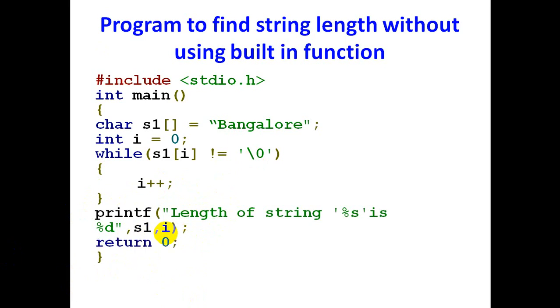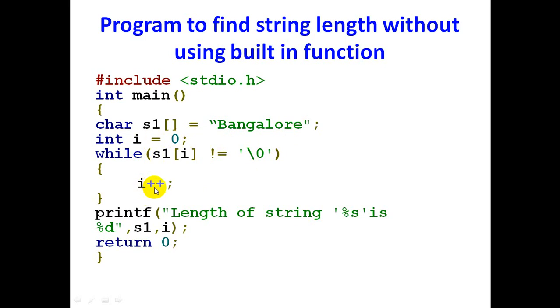Okay, now we will see a step-by-step procedure of this program. Here I have taken the string value Bangalore, and the index of each individual character is: B is 0, A is 1, N 2, G 3, A 4, L 5, O 6, R 7, E 8. Now, initially the value of i is 0. s1 of 0 is not equal to null. What is the value of s1 of 0? B. B is not equal to null. Yes, it's true, so it will come inside the loop.